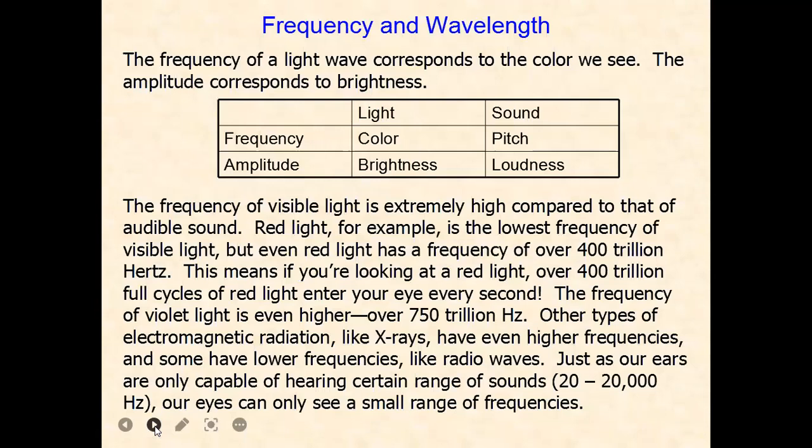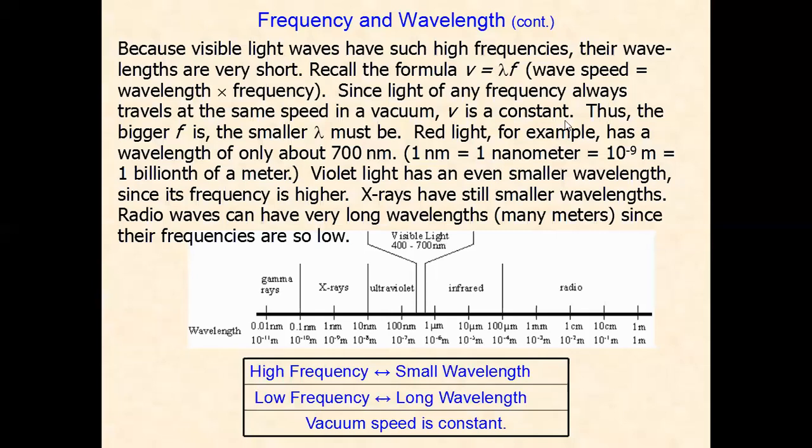And frequency and wavelength: we must know that the frequency of a light wave corresponds to the color we see. The amplitude corresponds to brightness. Actually, frequency of light gives color, but for sound it gives pitch. Amplitude gives brightness for light and loudness for sound.